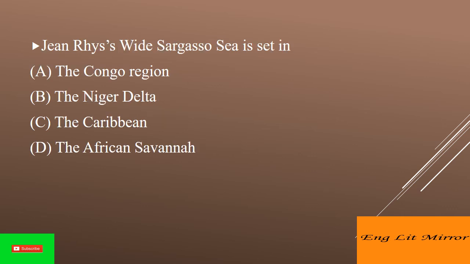Jean Rhys's Wide Sargasso Sea is set in, answer is option C, the Caribbean. Wide Sargasso Sea is a 1966 novel by Dominica-born British author Jean Rhys. It is a feminist and anti-colonial response to Charlotte Bronte's novel Jane Eyre, published in 1847, describing the background to Mr. Rochester's marriage from the point of view of his mad wife.